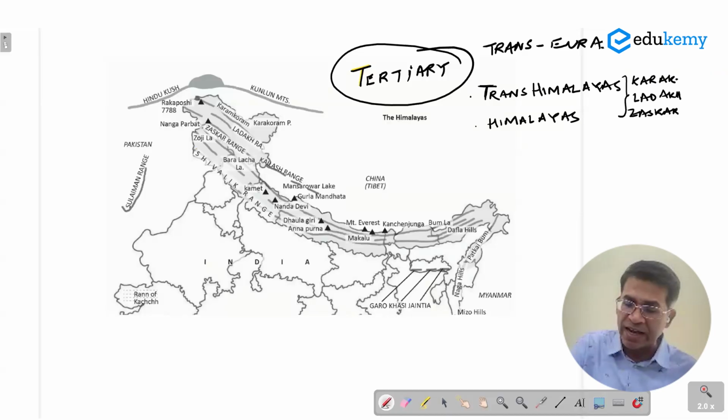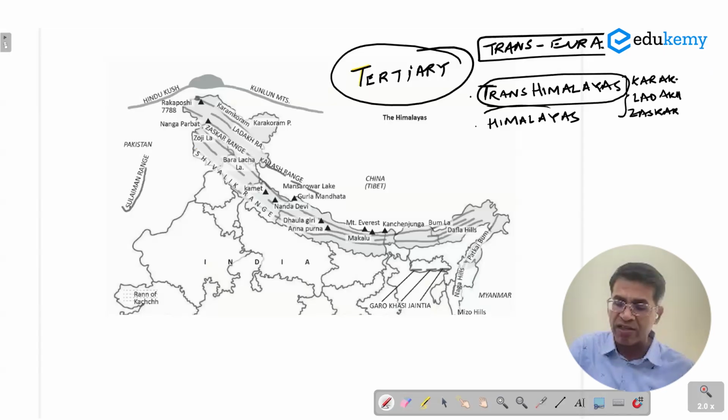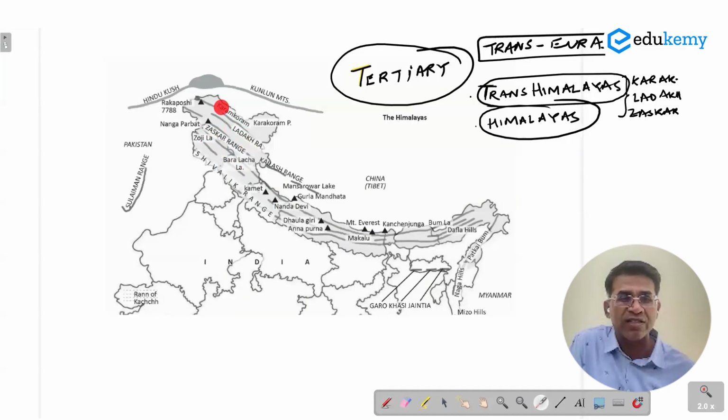Now, these mountains in India and parts of South Asia, we divide into two parts. We call one set of mountains Trans-Himalayas, and we call the other set of mountains Himalayas. Trans-Himalayan, the word trans means basically beyond. If you look at this particular map here, you can see the Himalayas are actually this. These are the Himalayan ranges. North of this is Zaskar range. North of this is Ladakh range. North of this is Karakoram. So Karakoram, Ladakh, and Zaskar together are called Trans-Himalayan mountains.